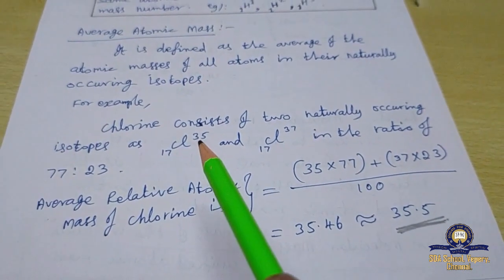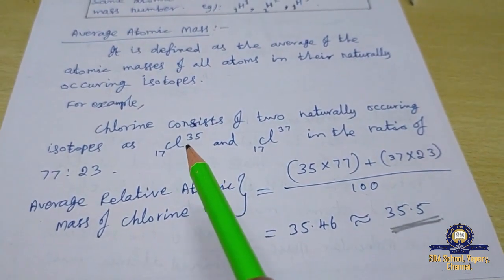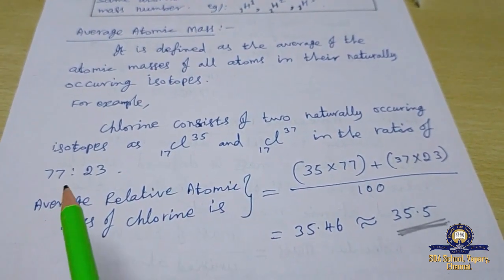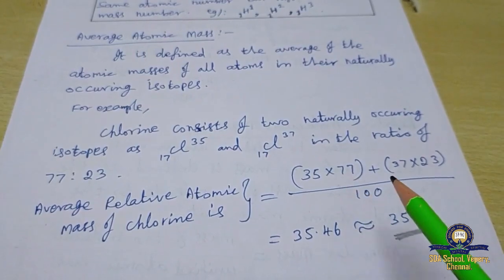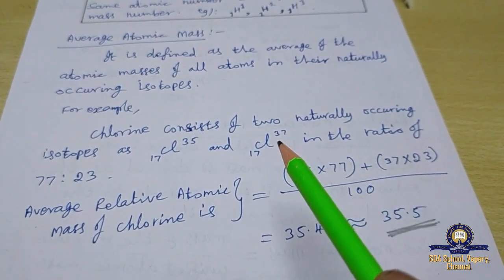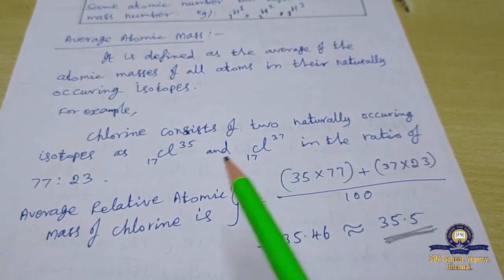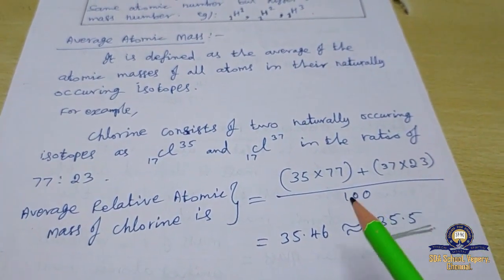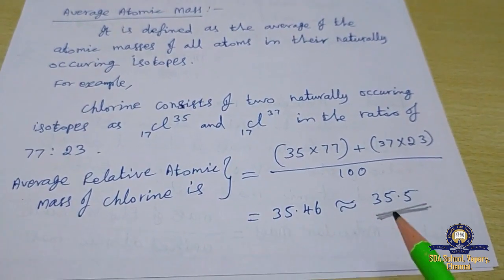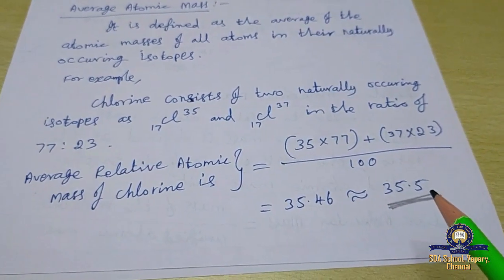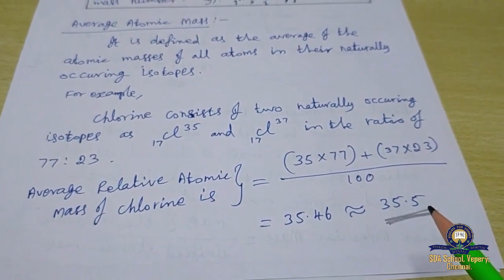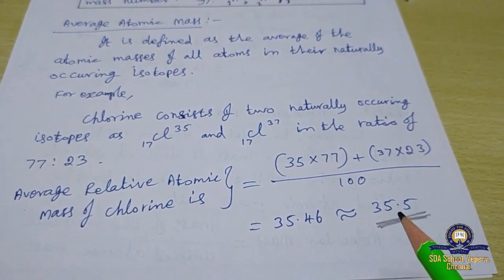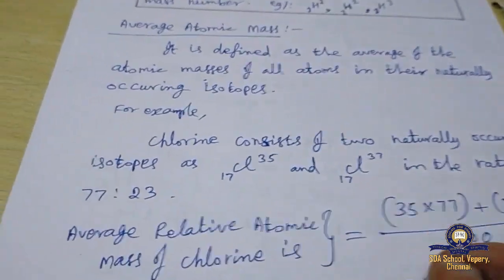That means one chlorine atom has mass 35 with 77 percent available, and the other has mass 37 with 23 percent available. So approximately we get 35.5. The average atomic mass of chlorine is 35.5.